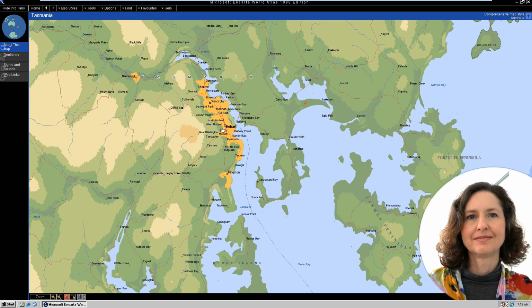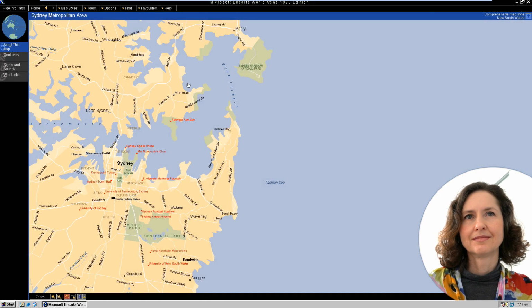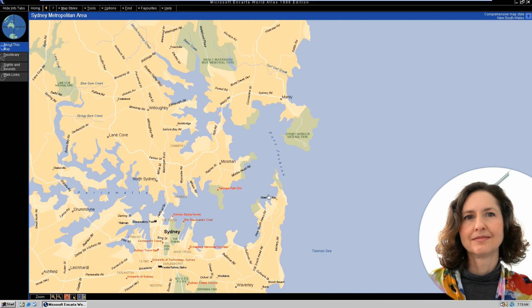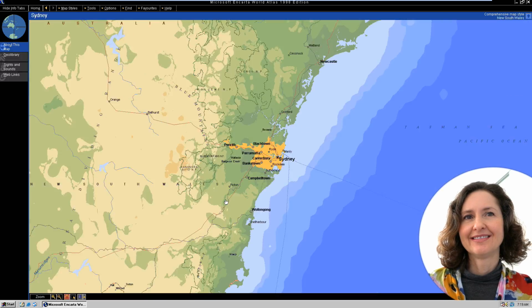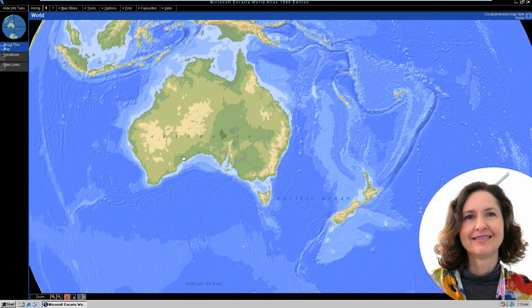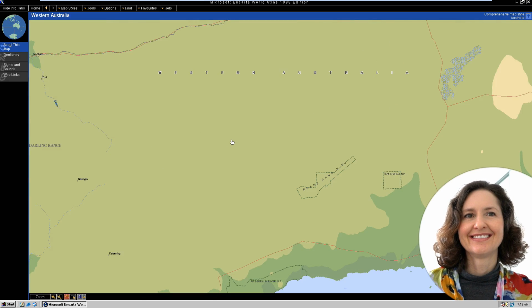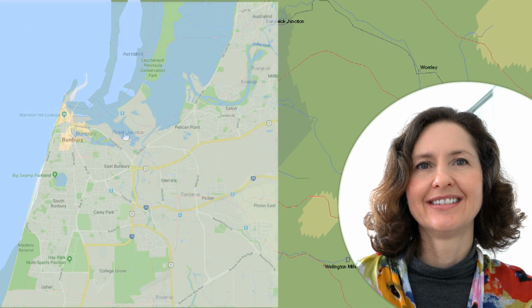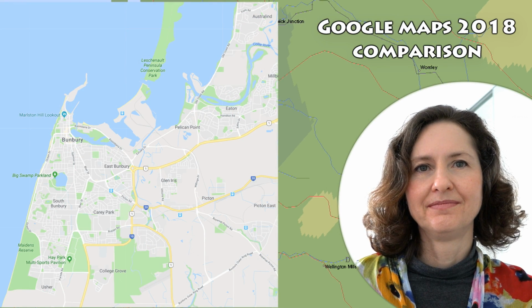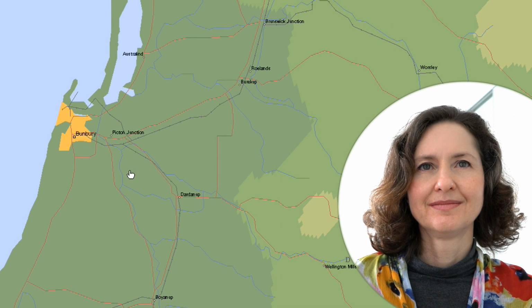So, for example, look at the information you've got about Hobart here. Now, if we come into Sydney over here, it's quite a bit more informative. You can see Manly. Oh, Taronga Zoo, it's there. It's got more place names and stuff like that, and you can see all the suburbs. But if you go to a place out in Western Australia, just a little bit south of Perth, it's not even telling me the different suburbs of Bunbury. East Bunbury, South Bunbury, Withers down there, and Usher. It's very unspecific. It's not very useful.